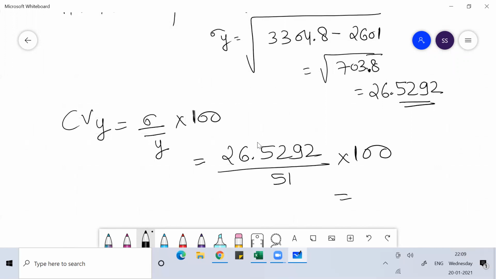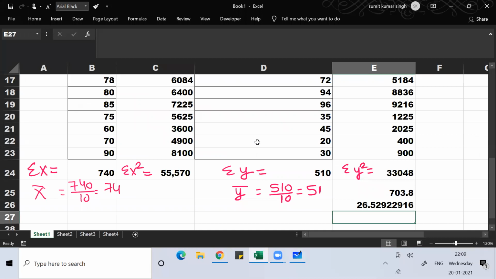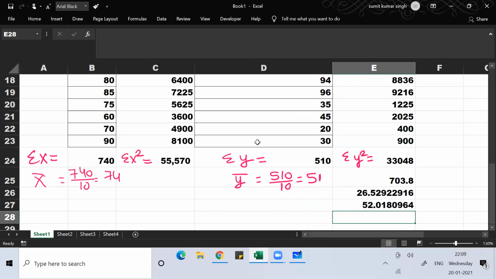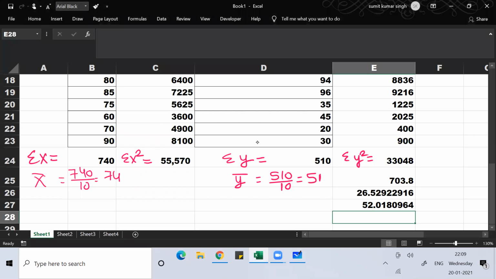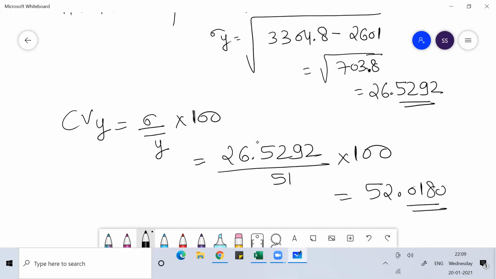You can use a calculator. You'll get the answer, 52.018 something.